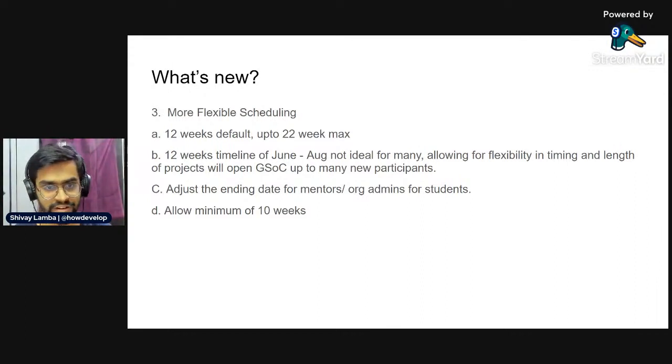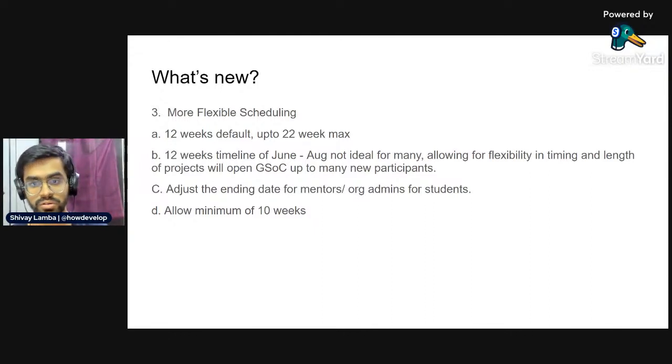It will be anywhere from a minimum of 10 weeks to a maximum of 22 weeks. So let's say if there is a scenario where the duration needs to be expanded on the request of the student or the mentor, the end date can be updated by the org admin for that particular project.